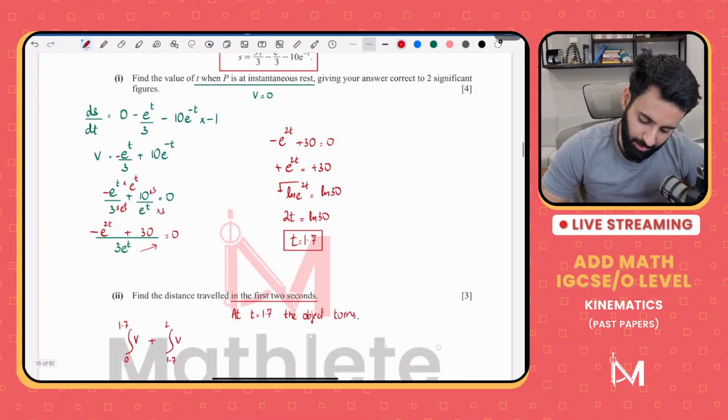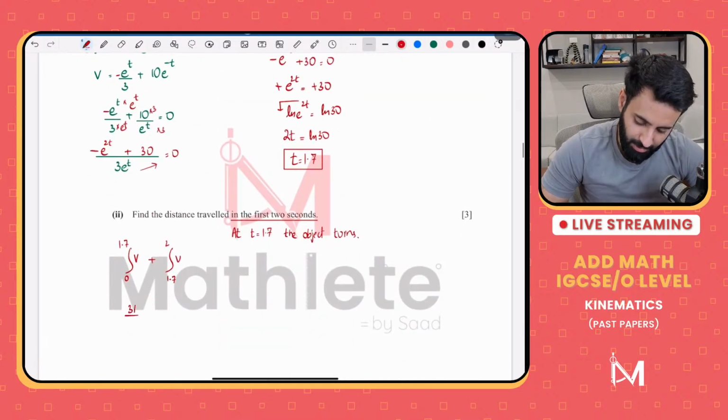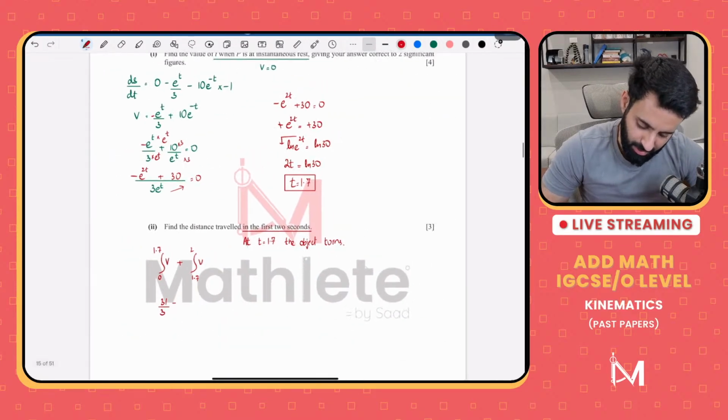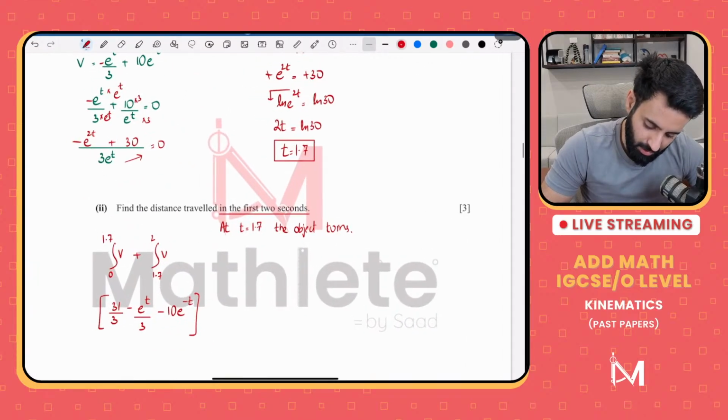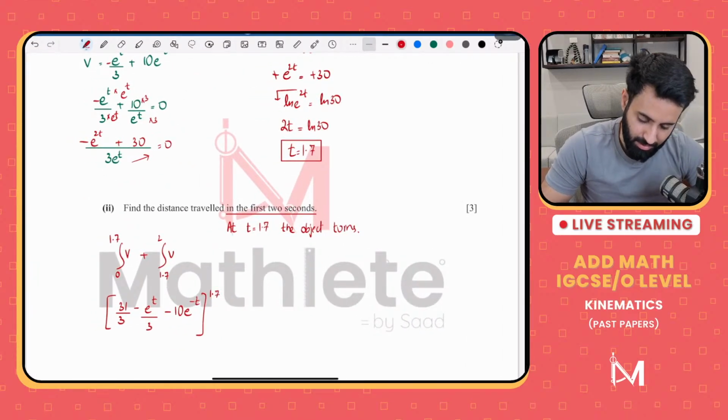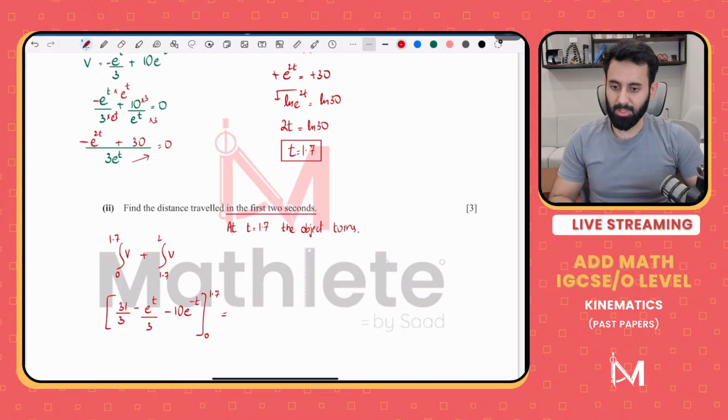So 31 upon 3 minus e raised to the power t upon 3 minus 10 e raised to the power minus t. In this, we're going to plug in the limits 1.7 and 0.